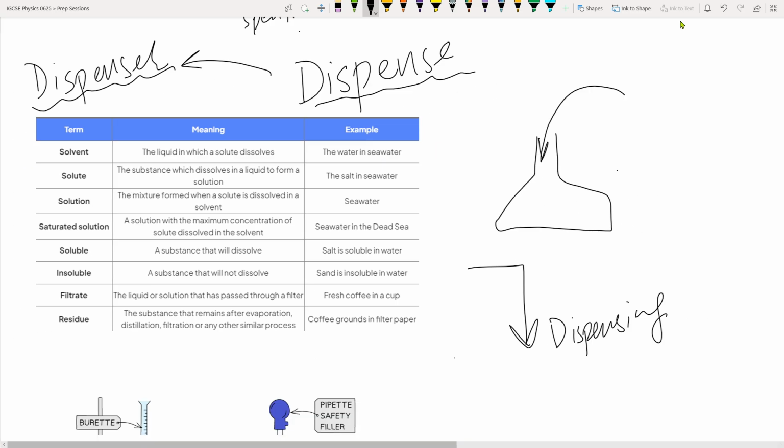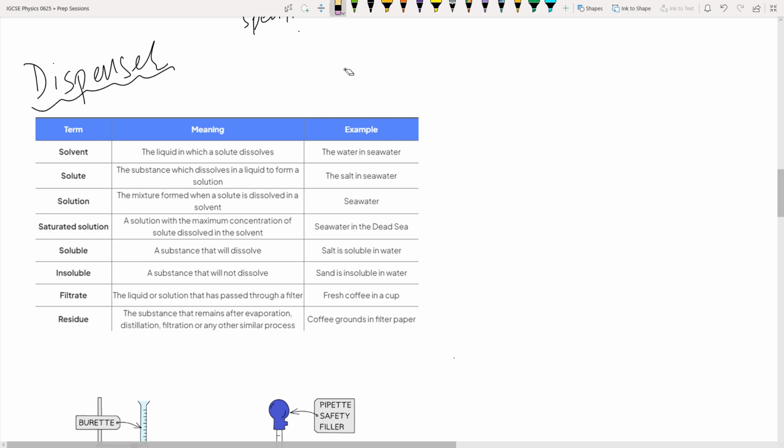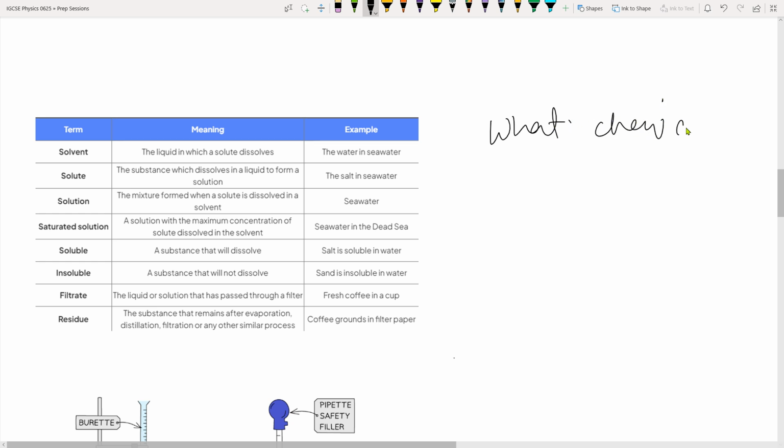Okay, now coming back to the point, why do you use a pipette to dispense? Which quantity, I should say, or why would you use a pipette for dispensing any chemical? And also, what chemical would you dispense? Point number one: what quantity of the chemical would you dispense using a pipette?